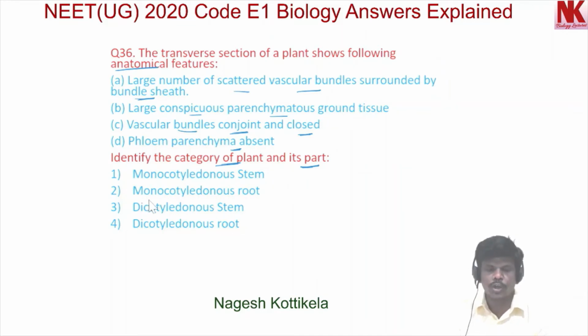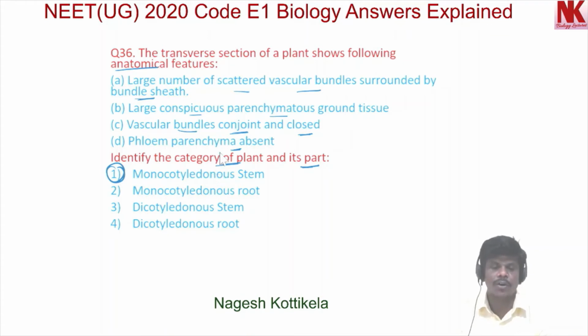Option 2, monocotyledonous root. Option 3, dicotyledonous stem. Option 4, dicotyledonous root. Here the more appropriate option is option 1. Monocotyledonous stem has a large number of scattered vascular bundles surrounded by bundle sheath, and also it has large conspicuous parenchymatous ground tissue, and it has vascular bundles conjoined and closed, and also phloem parenchyma is absent in monocotyledonous stem.